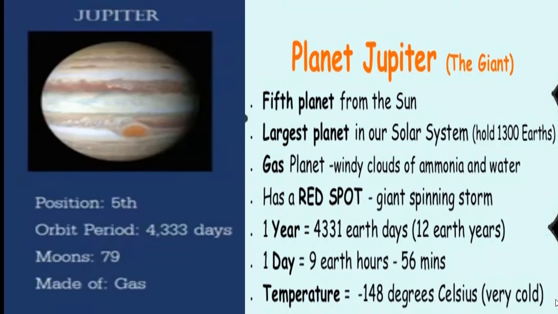Its 1 year is equal to 4331 Earth days, that is equal to 12 Earth years. And 1 day is equal to 9 Earth hours and 56 minutes. Its temperature could be minus 148 degrees Celsius, and it is very cold.